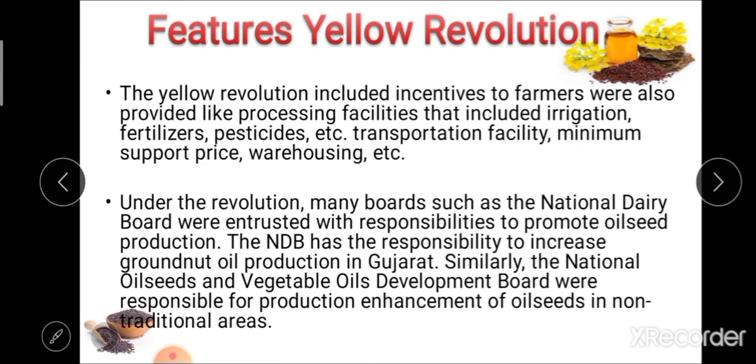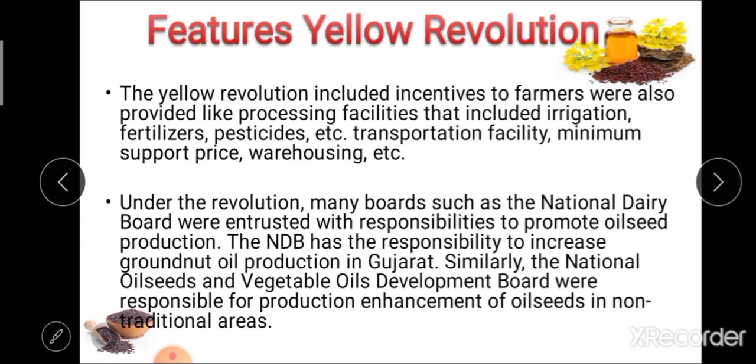In the case of mustard, the government provides a minimum support price, and along with that, different facilities are provided by the government to increase the production of oil.